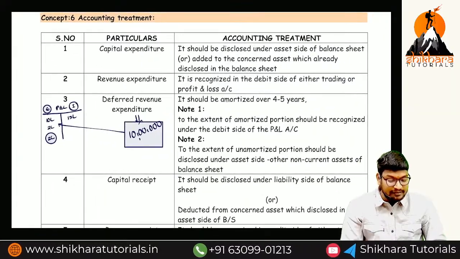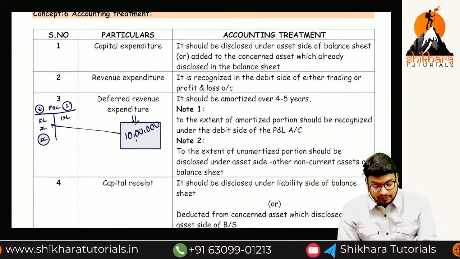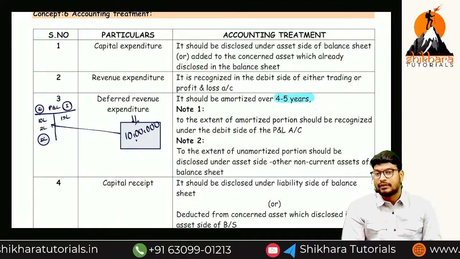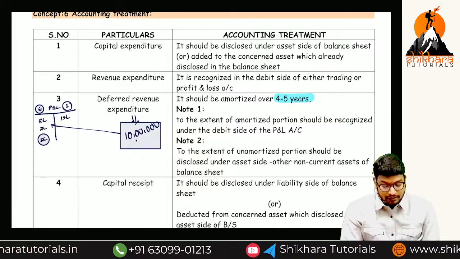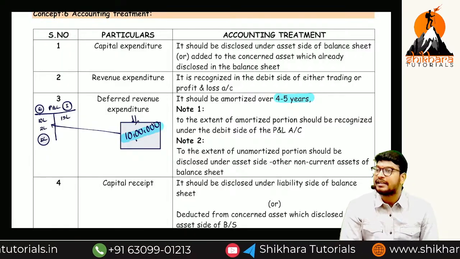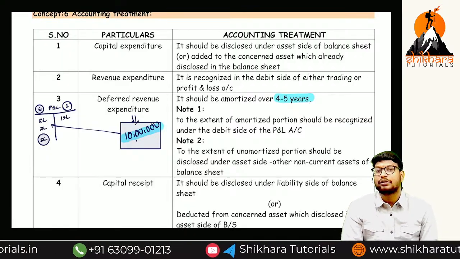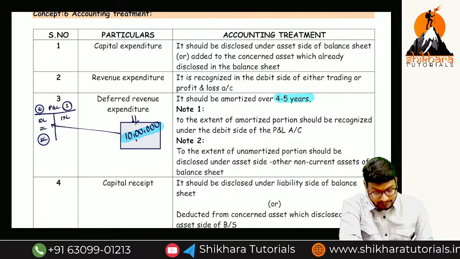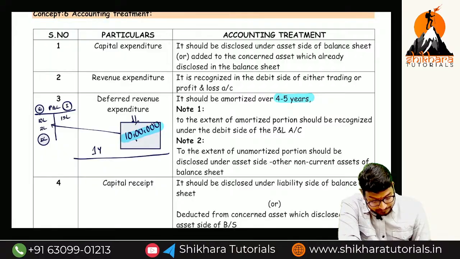So what is the benefit period generally taken outside? Normally 4 to 5 years. They will give it in the examination, so like that we have to put. Now out of this 10 lakhs, how much do we have to transfer to the P&L account this year? 2 lakhs. And the remaining amount will be available in the balance sheet.